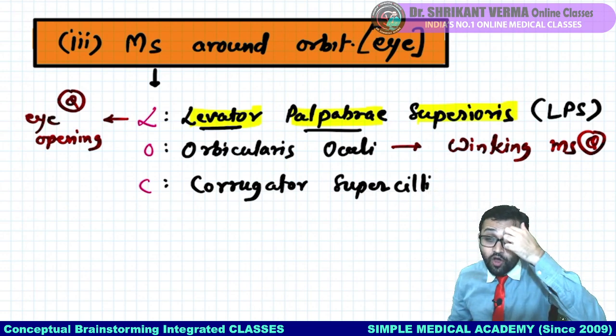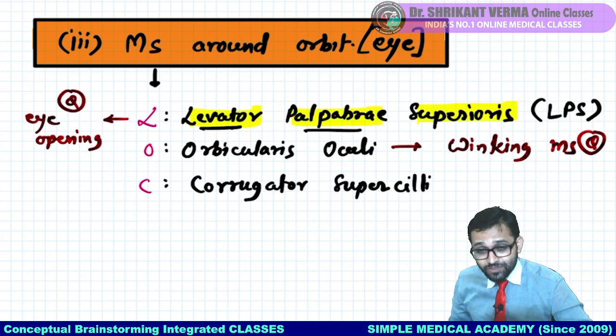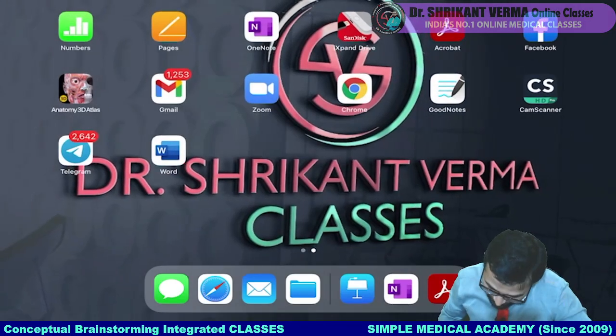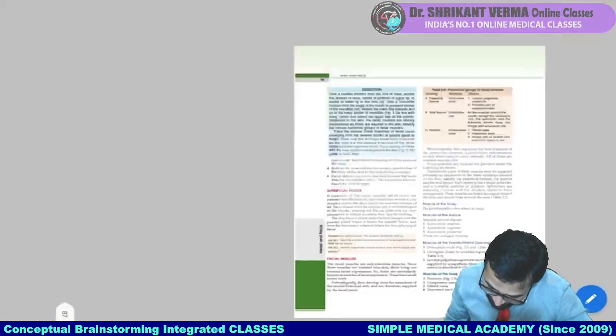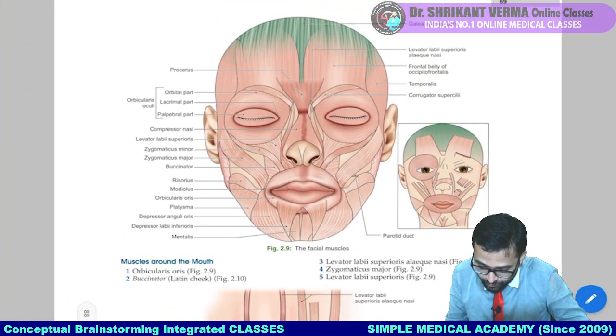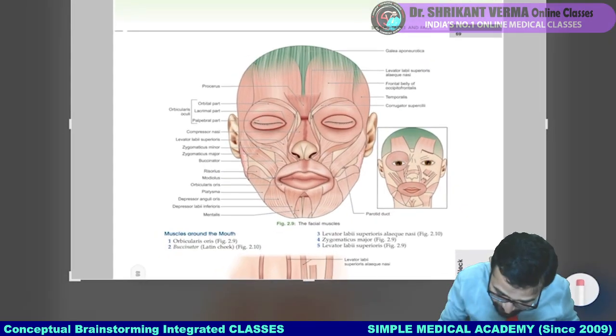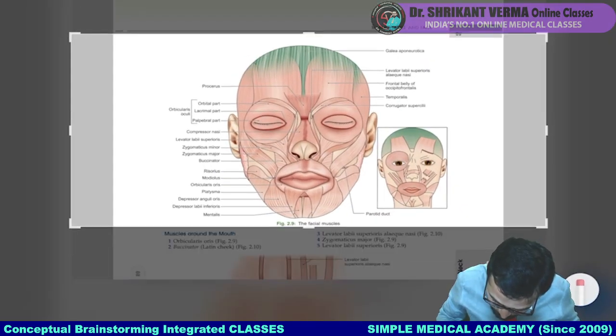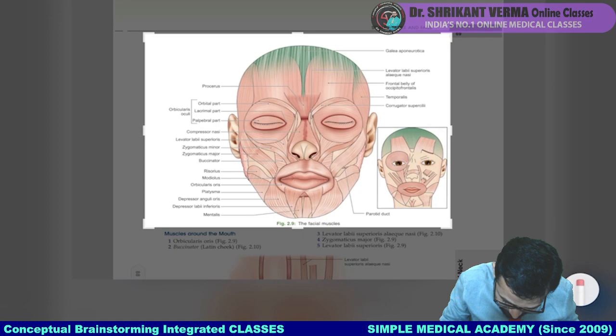And yes, corrugator supercilii is there. Okay, so we will see all the different kinds of activity. I am showing you these muscles here in your textbook. So try to observe these muscles.